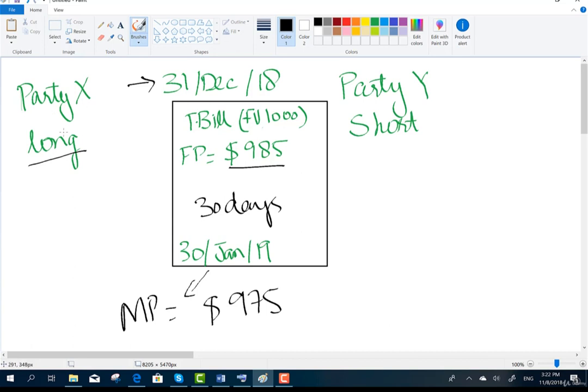See, Party X, which is long to buy at $9.85, will incur a loss as Party X will buy at a higher price than the market. So Party X will incur a loss of $10, the difference between the market price and the forward price. And Party Y is in gain of $10 because Party Y will sell at a higher price of $9.85 when the market price is $9.75.